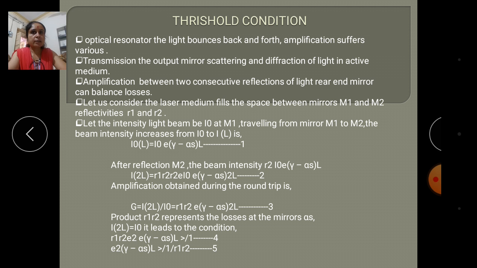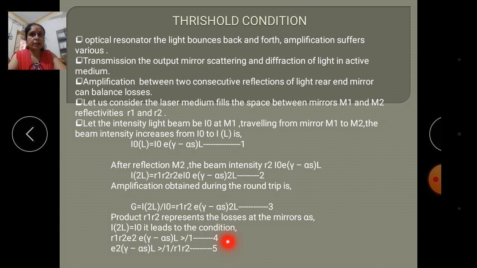The losses are balanced by the gain when I(2L) is equal to I0. So the condition is R1 R2 exp[2(gamma minus alpha s) L] greater than or equal to 1.